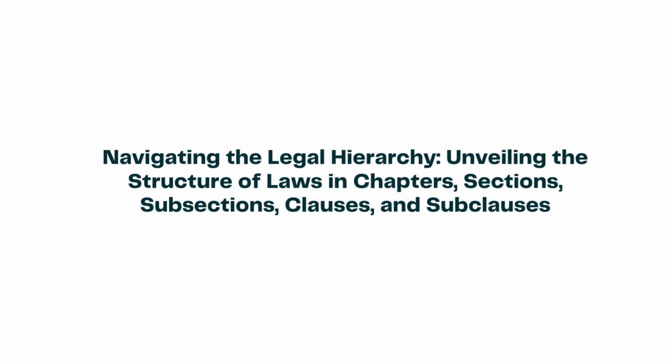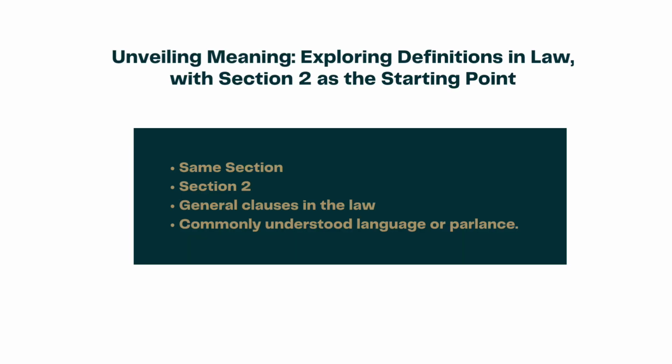Laws were organized in a way that made them easy to understand. They were divided into chapters, sections, subsections, clauses, and subclauses. When sections were related to each other, they were called subsections. But when there was no direct relationship, they were called clauses.